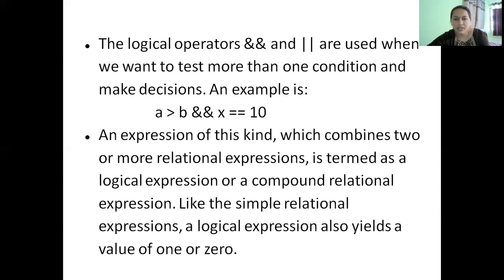So logical AND will return a true if both its operands are true. For all other cases, like both operands false, one true, one false, it will return a false. So A greater than B, logical AND X equal to 10 will return a true only if both the conditions evaluate to true. A greater than B has to be true, X equal to 10 has to be true.